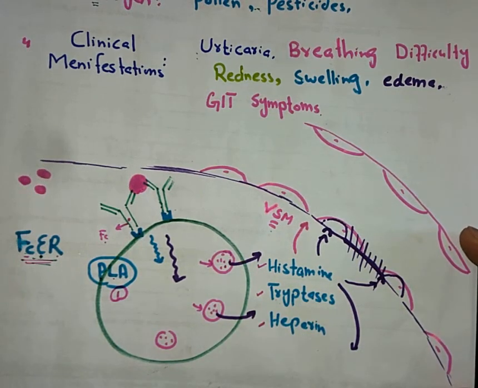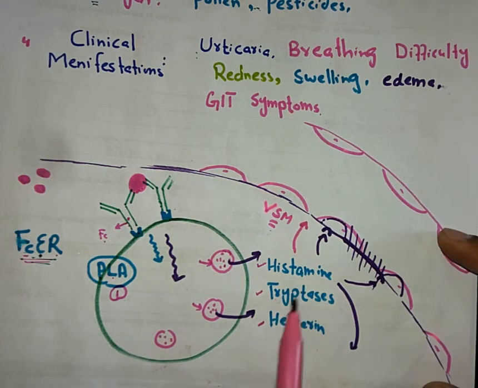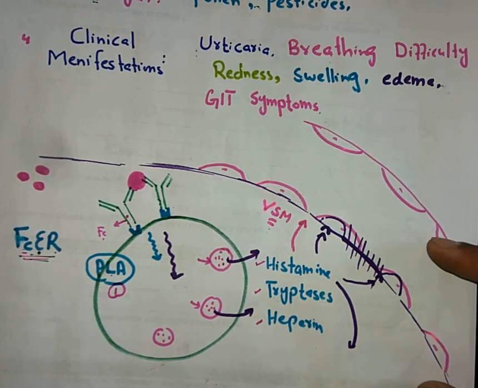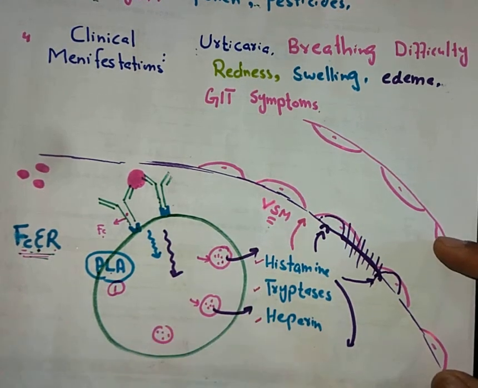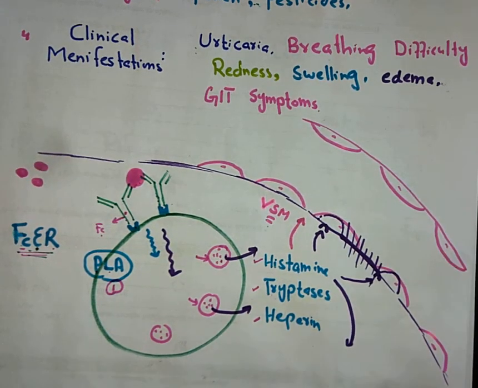All these symptoms come by the action of these substances released from the mast cell. First of all, if we talk about histamine, we know that histamine has its receptor on the bronchial smooth muscle. When it acts on these smooth muscles, it will cause contraction of the smooth muscle of the airway. So it means histamine basically causes bronchoconstriction.